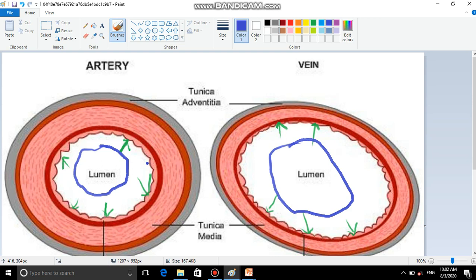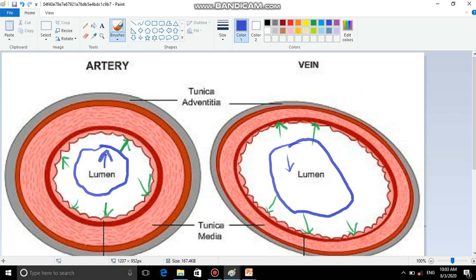So you know the simple concept of physics, that when volume is less, pressure increases. So in case of artery, the blood pressure is more. The blood pressure is high in case of artery because the space available for blood to flow is less compared to veins. In case of vein, the blood pressure is less because the space available for blood to flow inside a vein is more.